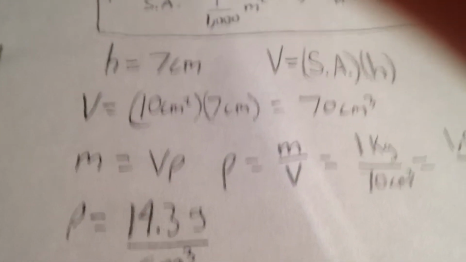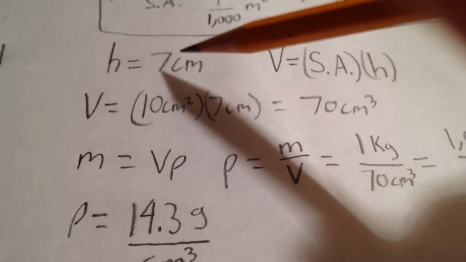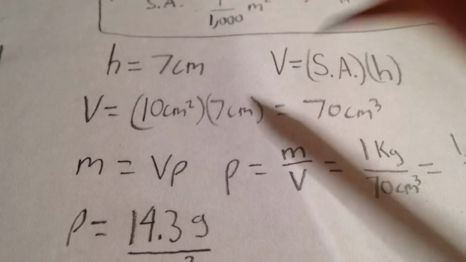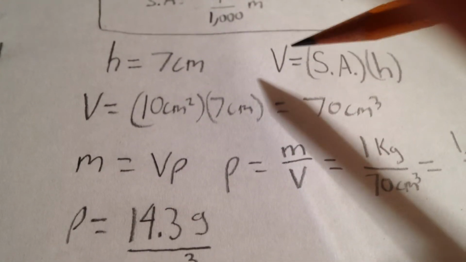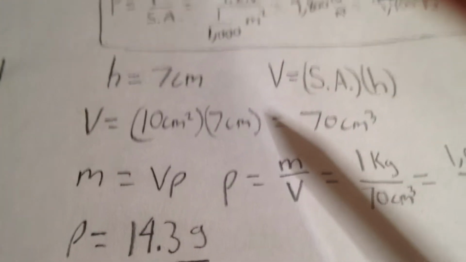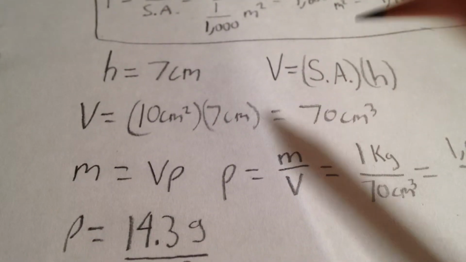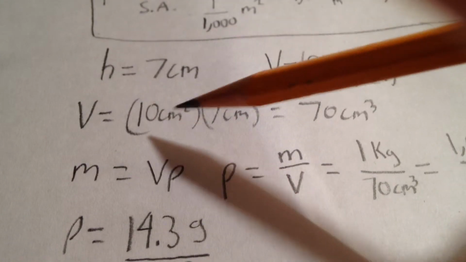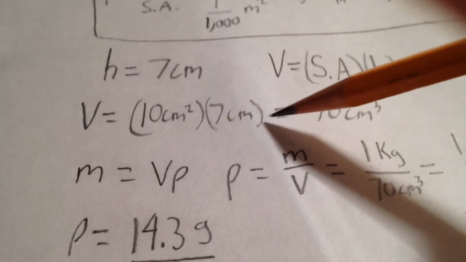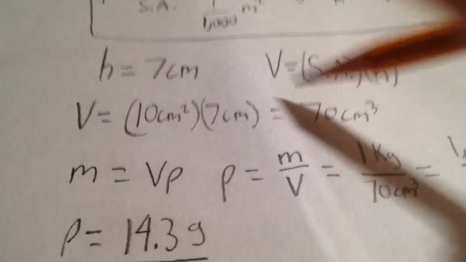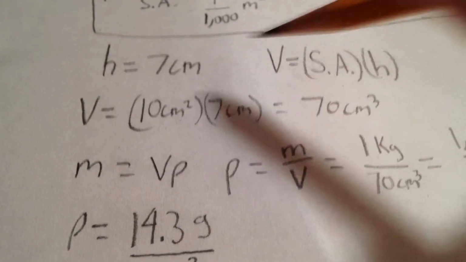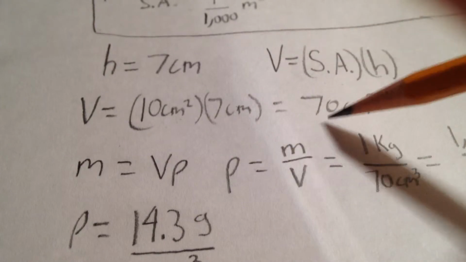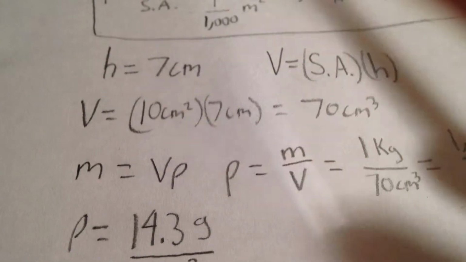And we can use this in a minute, but if I give you the height of the cylinder, which I haven't given you yet, say it's 7 centimeters, we can find the volume, and from the volume we can find the density, and that's going to be important. So the volume is surface area times height. 10 centimeters squared is the surface area of the base, sorry. But 10 centimeters squared times 7 centimeters height is 70 centimeters cubed.